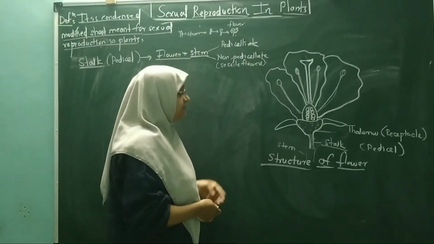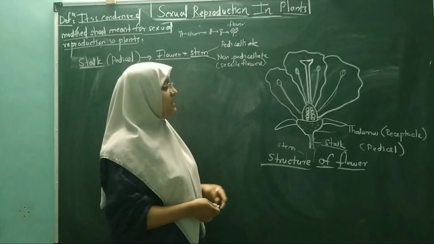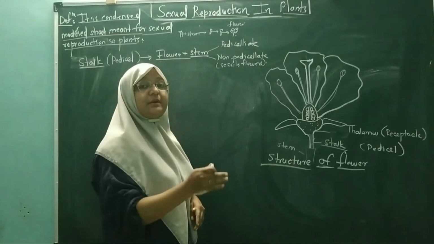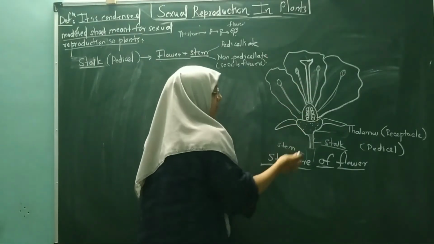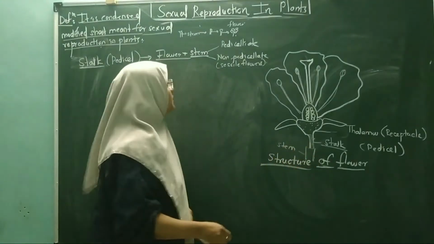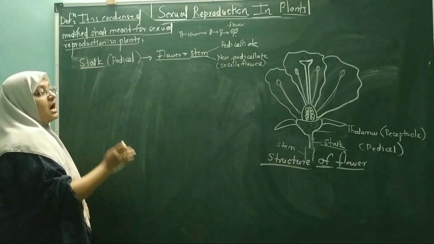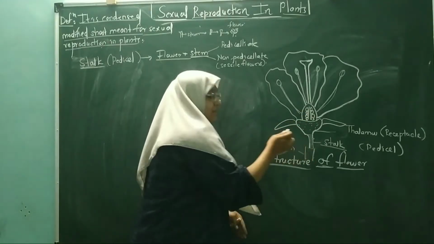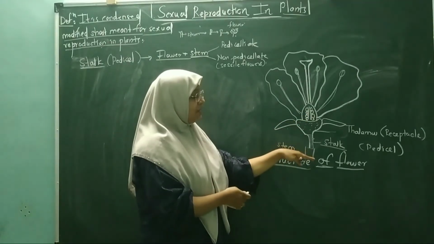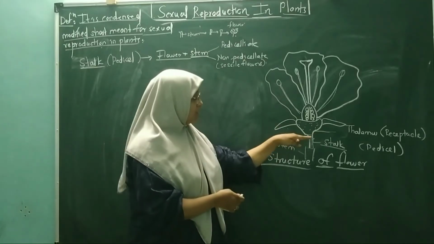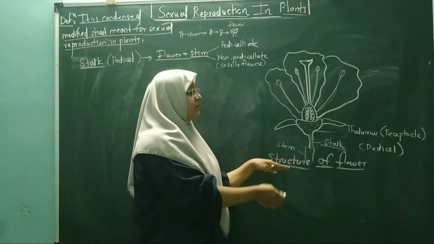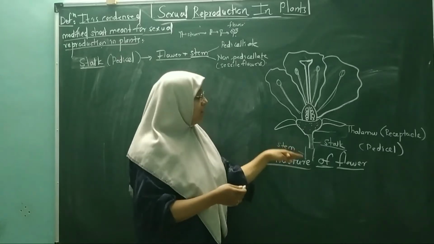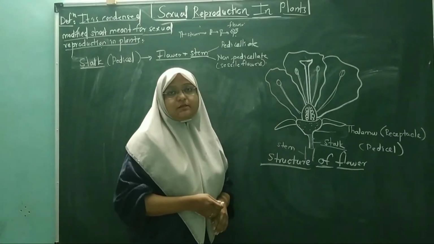Another thing about these stalks: they help in the attachment of the whole floral whorls to the stem. The stalk is necessary for attachment to the main stem, and the stalk helps in the transfer of minerals and water towards the floral whorls.